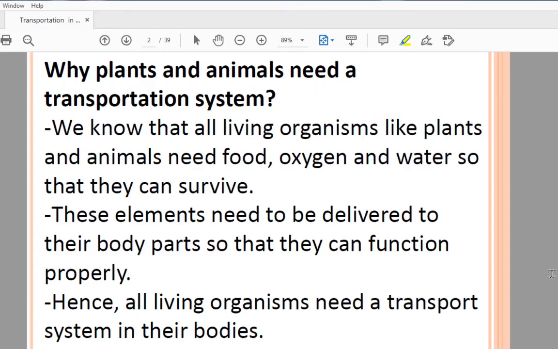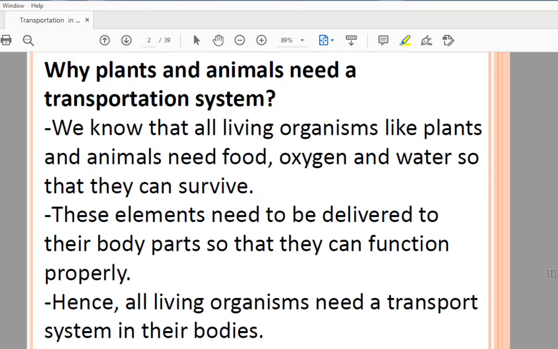In the first session, we are going to learn about the transportation system: the introduction part and the organs that are involved in the transportation system. So according to that, write down your aim and the keywords. Let's start our first session.